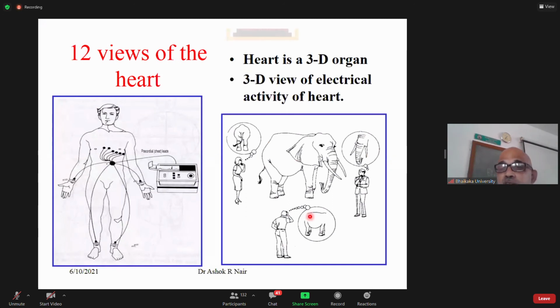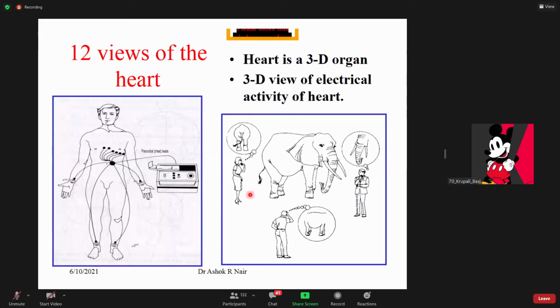Now, last class, I showed you this figure, but I didn't explain it to you. Why do you need these 12 different lead systems? We have 12 leads: 3 standard bipolar limb leads, lead 1, 2, and 3; 3 augmented leads, AVR, AVL, AVF; and 6 unipolar chest leads. The limb leads record in the frontal plane, unipolar chest leads record in the horizontal plane. Why do you need so many leads? It's like six blind men looking at the elephant. Here there are three men looking at the elephant from their points of view.